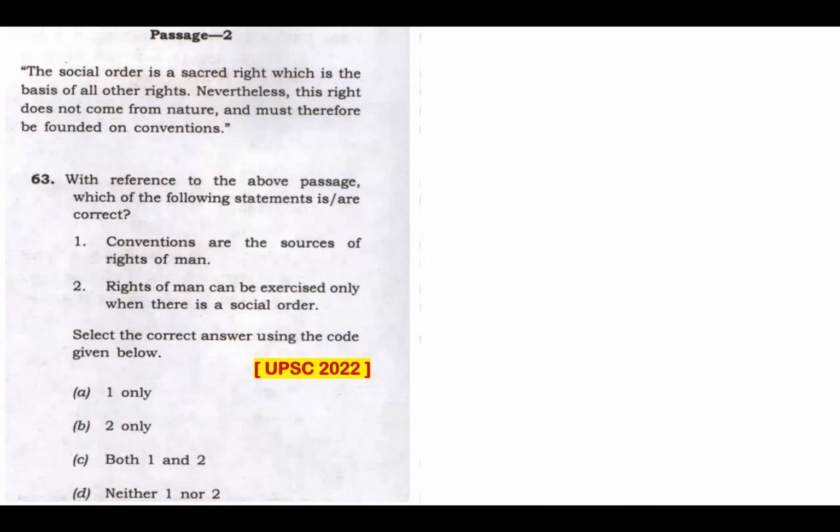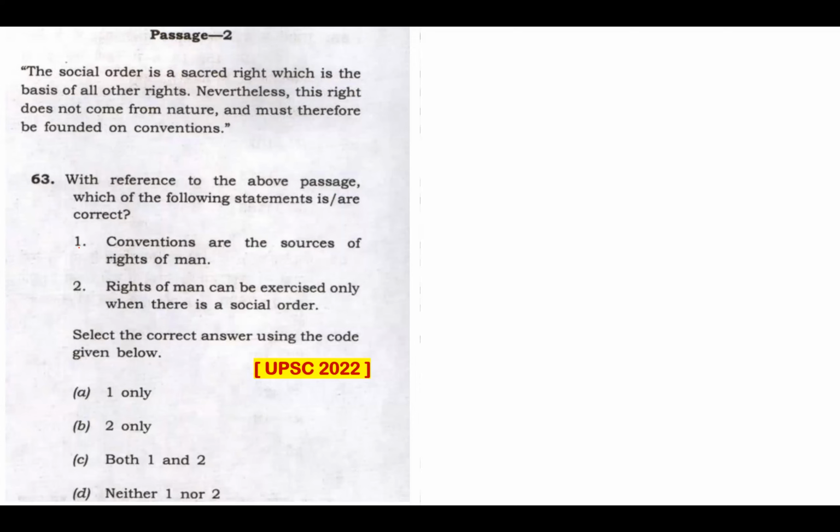Okay, let's try this passage. The smallest passage from this question paper, certainly the trickiest one. That's what I feel. Question 63. With reference to the above passage, which of the following statements are correct? Statement 1. Conventions are the sources of rights of man.